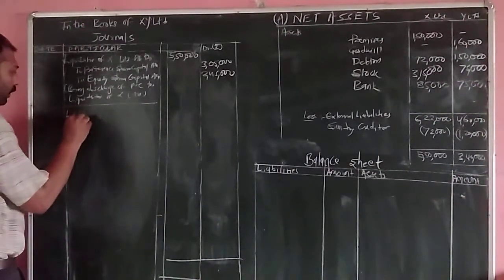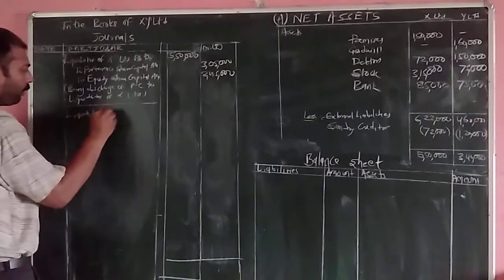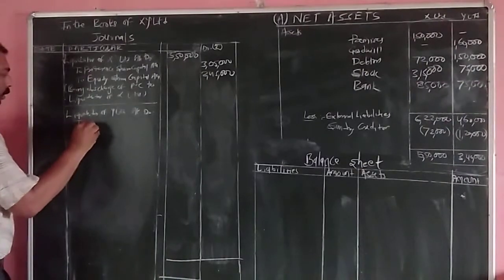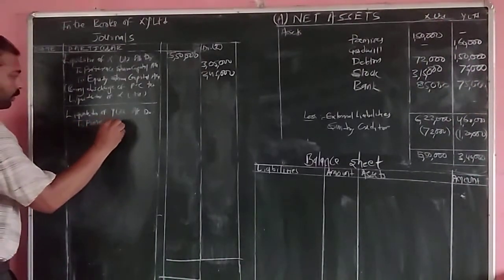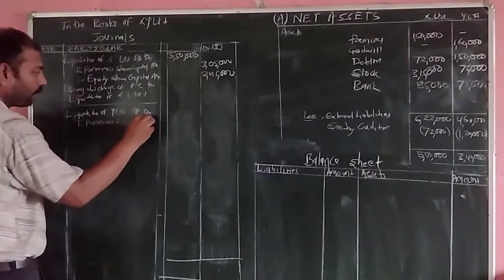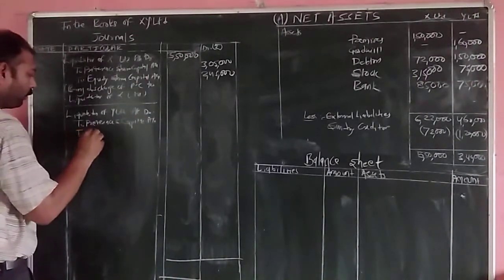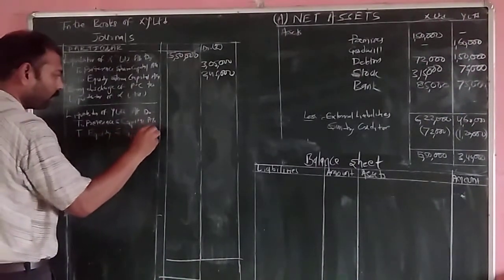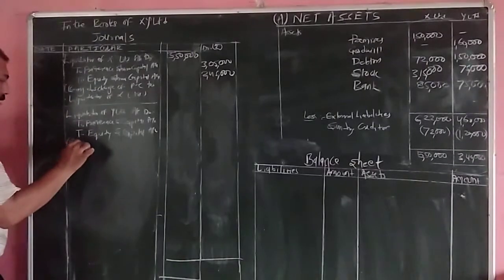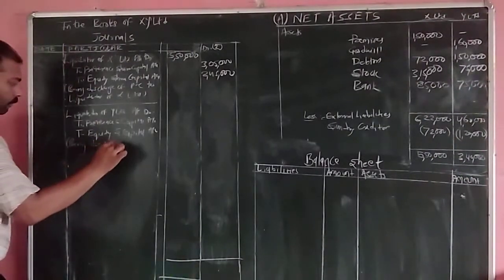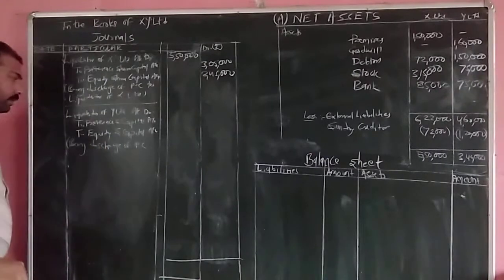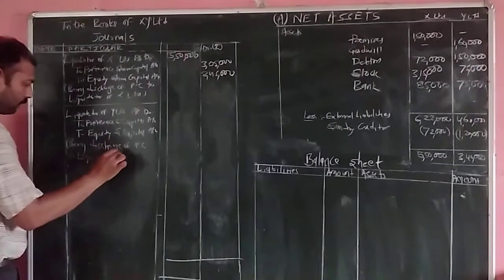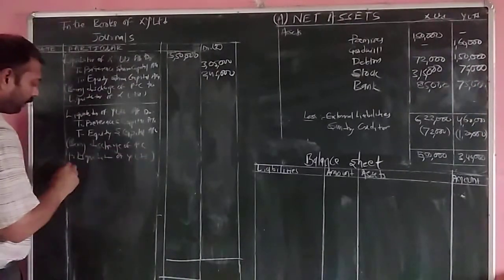Liquidator of Y Limited account debit to preference share capital account, to equity share capital account, being again discharge of purchase consideration to liquidator of Y Limited.